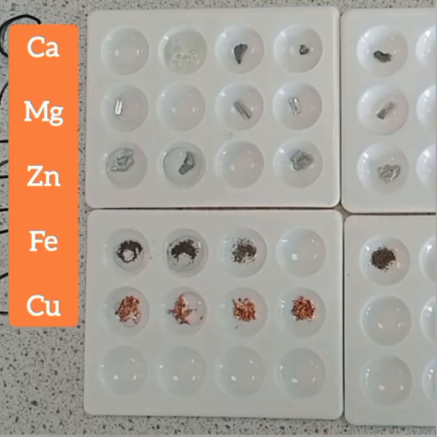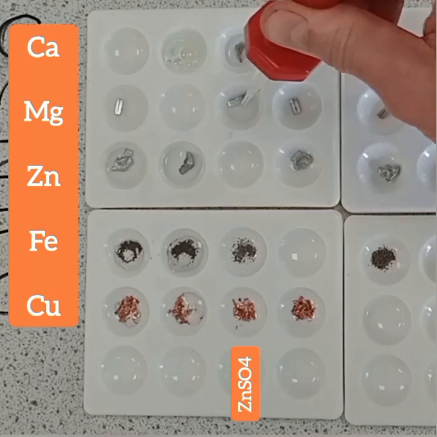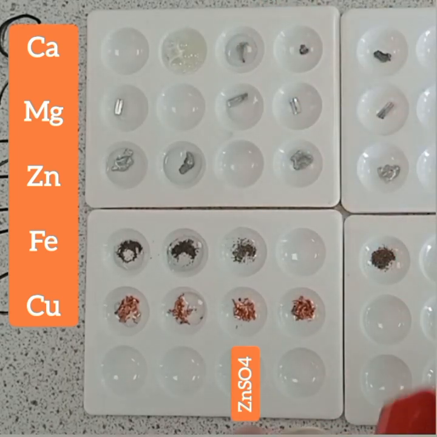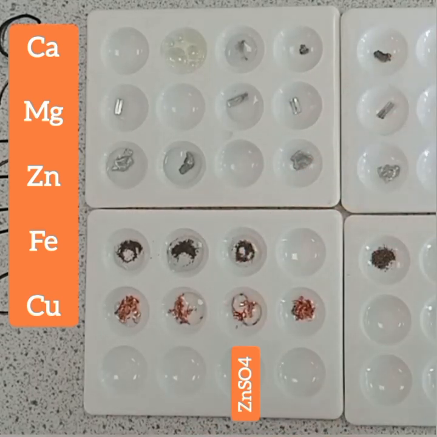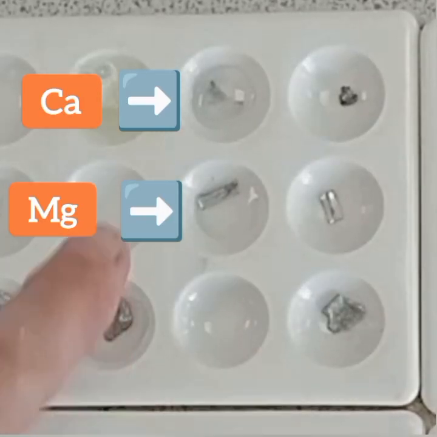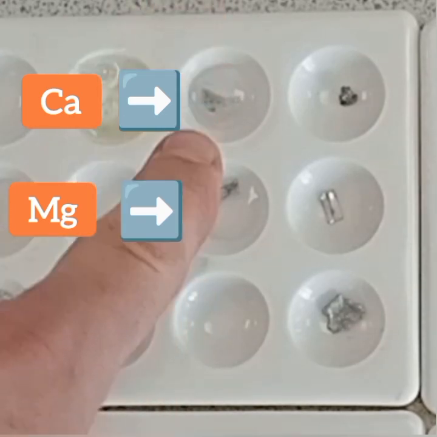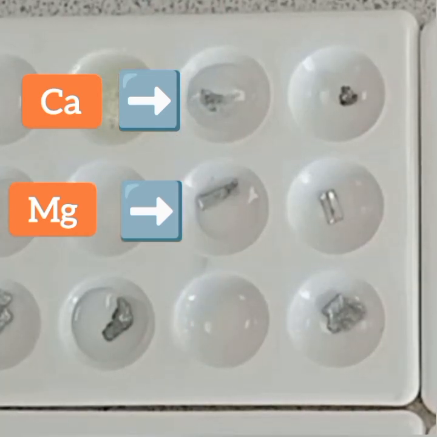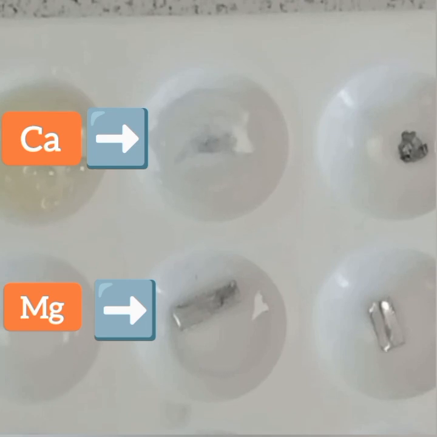Next we're going to add the zinc sulfate. Okay, first to our calcium, then to our magnesium, to our iron, and to our copper. Now again, we can see that calcium is more reactive than zinc because there's a reaction taking place. Now, it's not as prominent, but if we zoom in, we can see that even the magnesium is reacting.